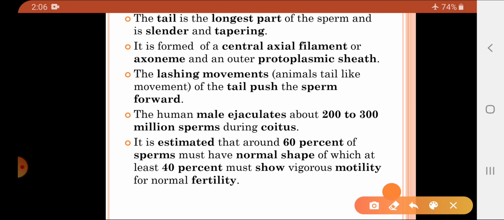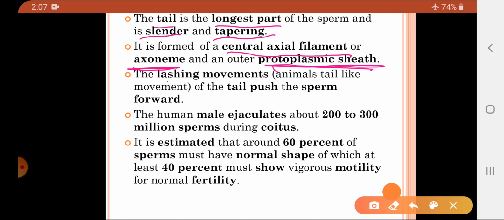Now the last part of the sperm is the tail. The tail is the longest part of the sperm, and it is slender and tapering. It is formed of the central axial filament, which is also called the axoneme, and it is covered by the protoplasmic sheath.